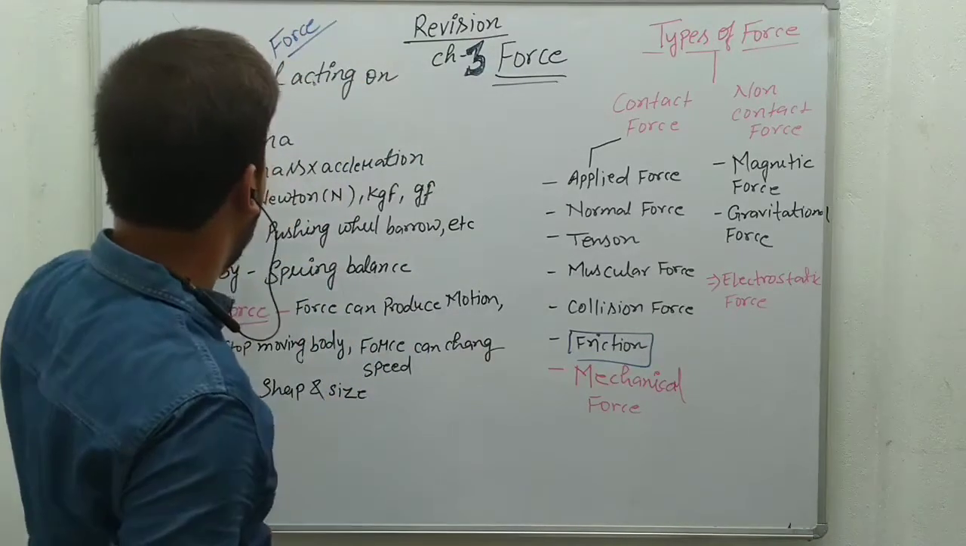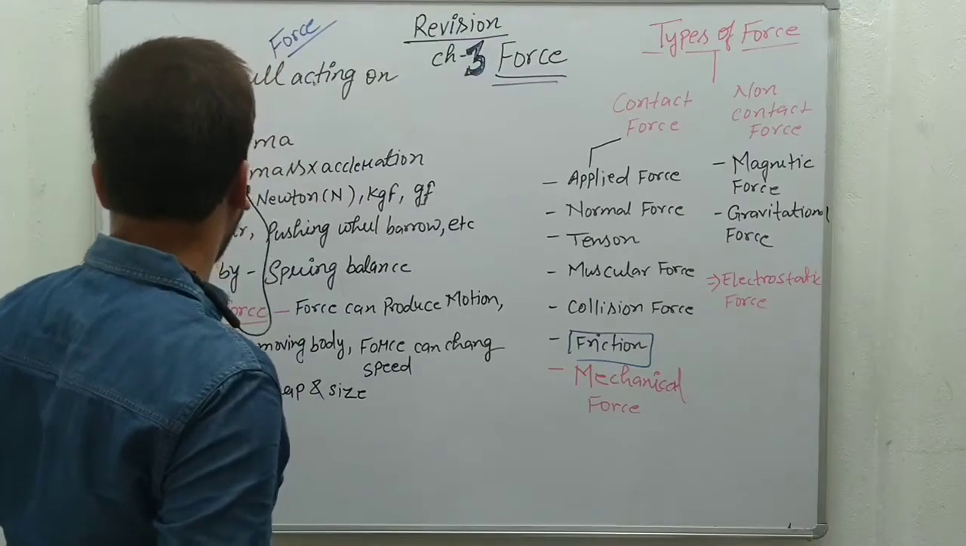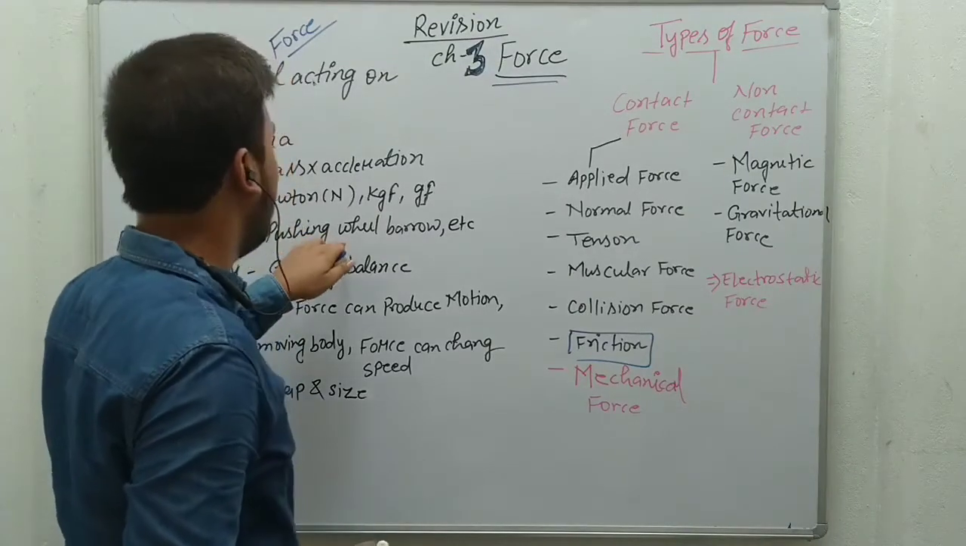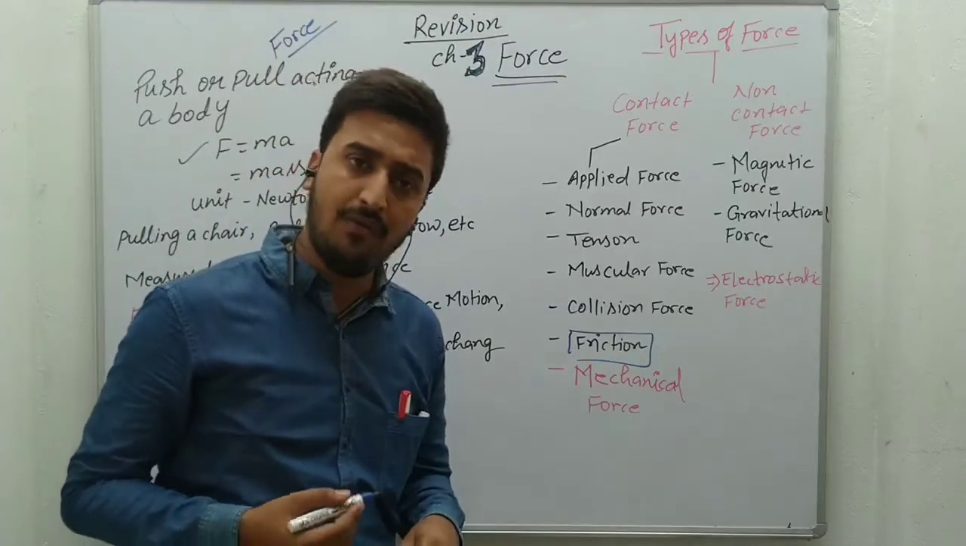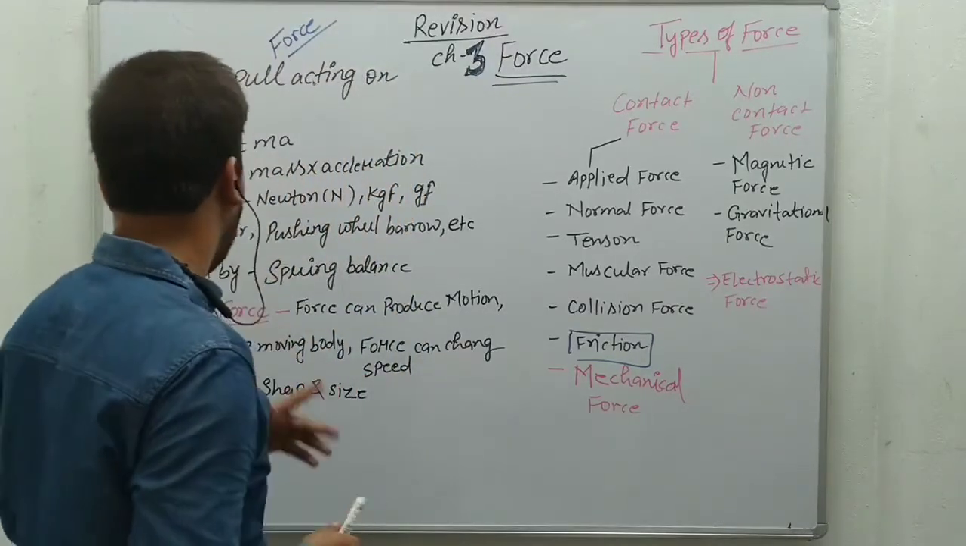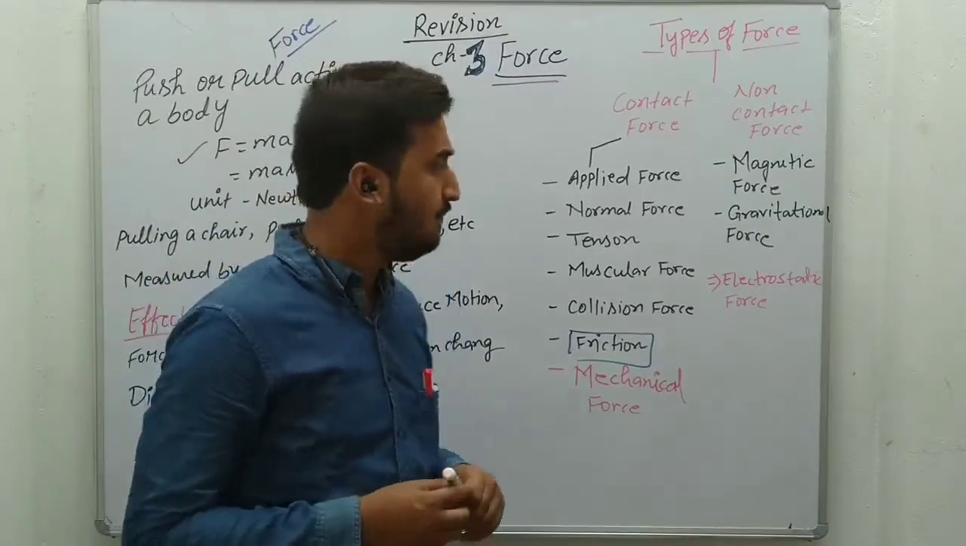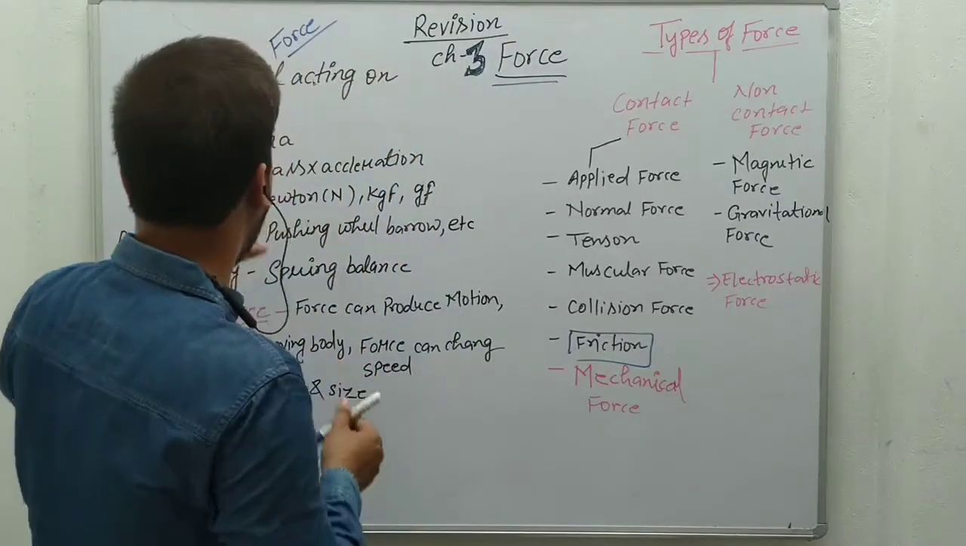Then, what are the examples of push and pull? Pulling a chair, pushing a wheelbarrow, pushing a table, pulling a door, all are examples of push and pull. Okay, so what is the formula for force?